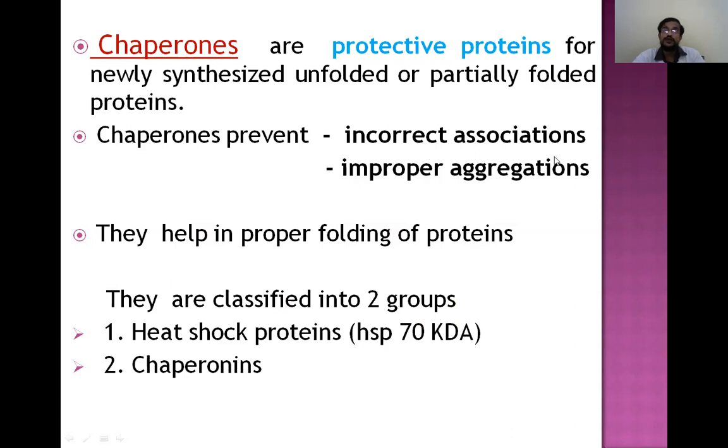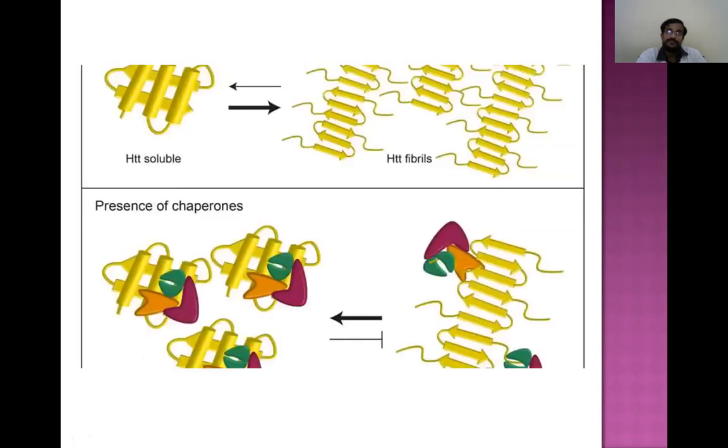They help in proper folding of proteins, and they are classified into two groups: heat shock proteins, also known as HSP, and chaperonins. These are the chaperones, protective proteins which help to prevent protein misfolding.